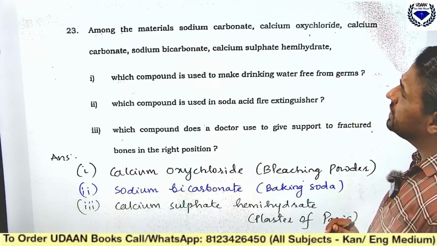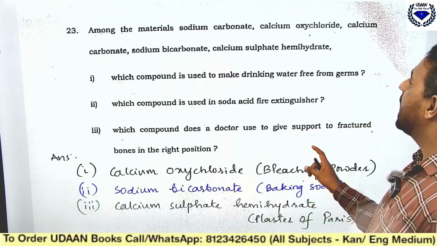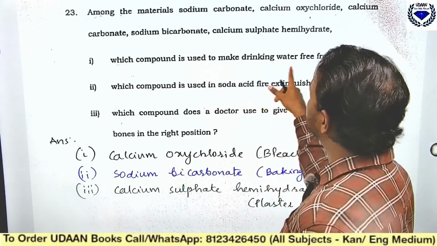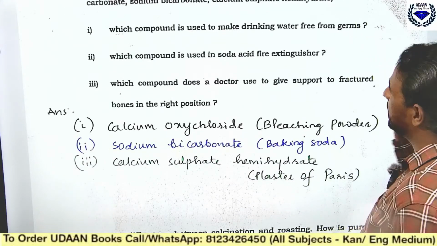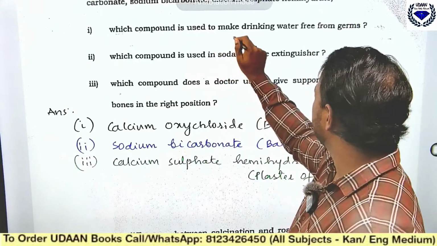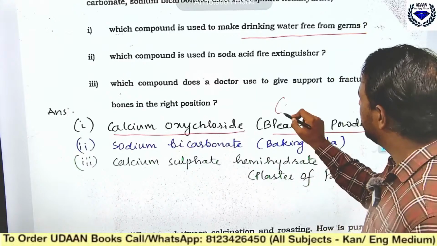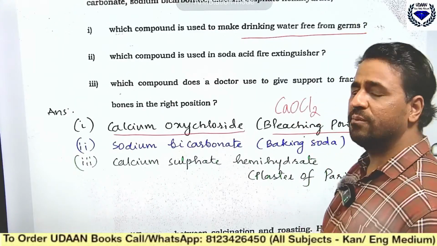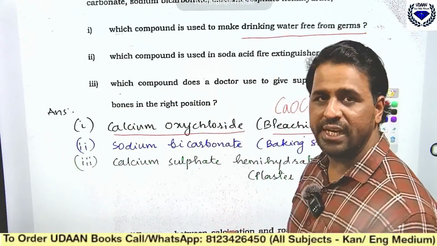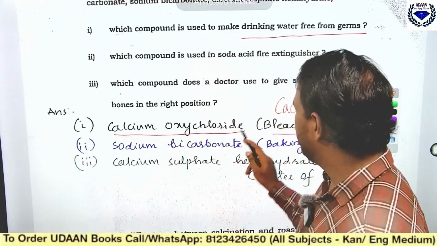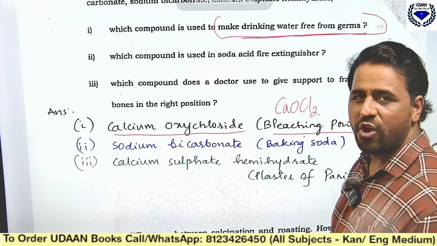Then among the materials, sodium carbonate, calcium oxychloride, calcium carbonate, sodium bicarbonate, calcium sulfate hemihydrate, which compound is used to make drinking water free from germs? They have given many chemical names here. It is calcium oxychloride. It is nothing but bleaching powder. The chemical formula for bleaching powder is CaOCl2. If you have studied the uses of bleaching powder, we discussed this lastly. It is the one which is used to make drinking water free from germs.